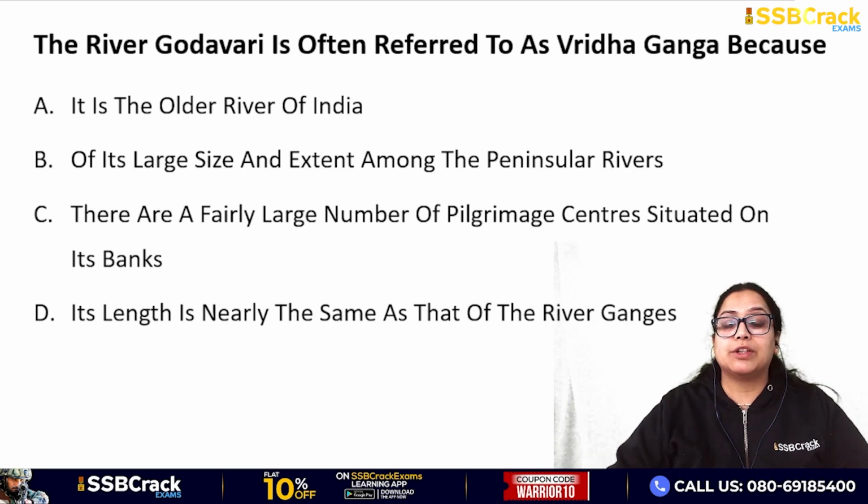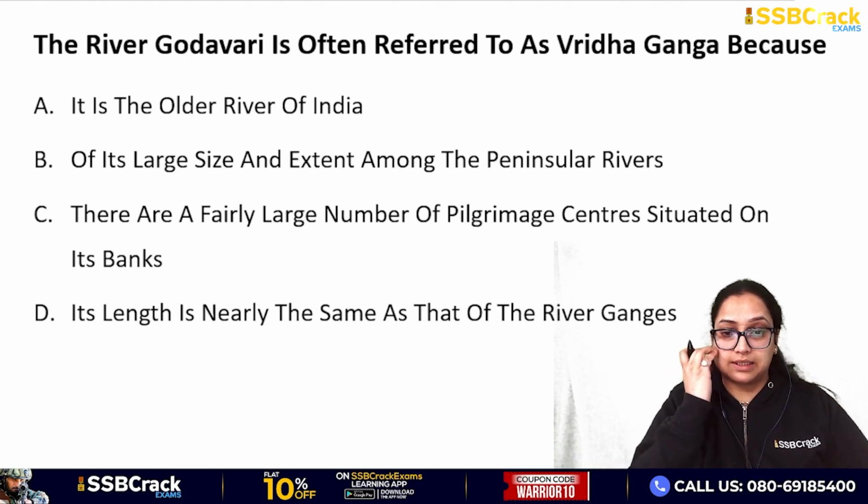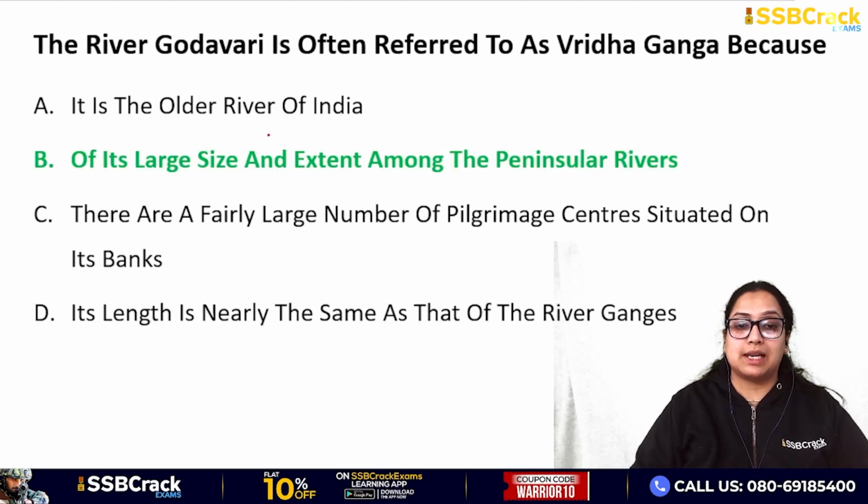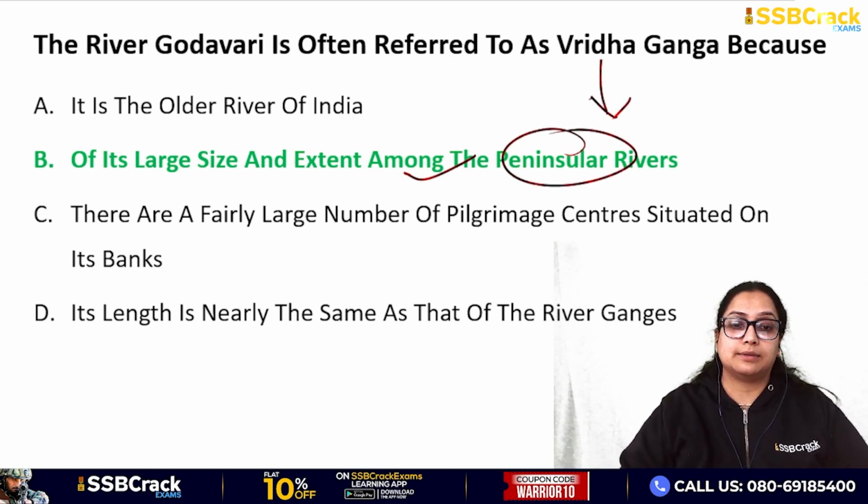River Godavari is often referred to as the Vriddha Ganga. Why? It is the oldest river in India, of large size and extent among the peninsular rivers. There are a fairly large number of pilgrimage centers situated on this river. Its length is nearly the same as that of the river Ganges. So why do we call it the Vriddha Ganga? A, B, C, D. The answer is B, of its large size and extent among the peninsular rivers, and that's why it is called the Vriddha Ganga.